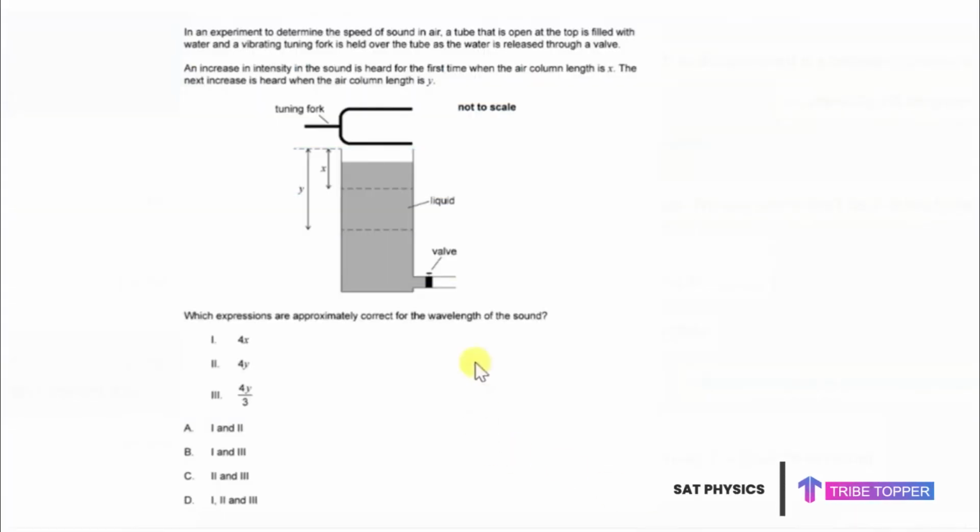In this problem, when you read the question, it says that in an experiment to determine the speed of sound in the air, a tube that is open at the top is filled with water and a vibrating tuning fork is held over the tube as the water is released through a valve. An increase in intensity in the sound is heard for the first time when the air column length is x, and the next increase is heard when the air column length is y.